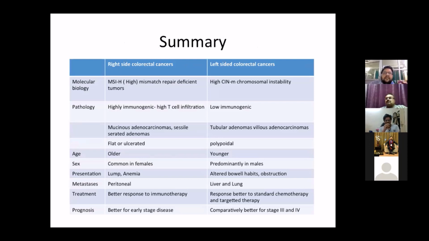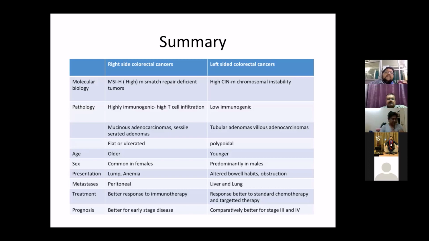The differences between left-sided and right-sided colorectal cancers in molecular biology: right-sided tumors show microsatellite instability, high immunogenicity and T-cell infiltration, versus low immunogenicity in left-sided. Pathologically, right-sided has mucinous adenocarcinomas and signet cell cancers as compared to tubular and villous adenomas, then more occurrence in females as compared to males, and a later stage of diagnosis in right-sided colorectal cancer as compared to left-sided colorectal cancer.